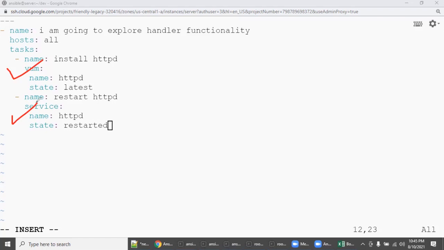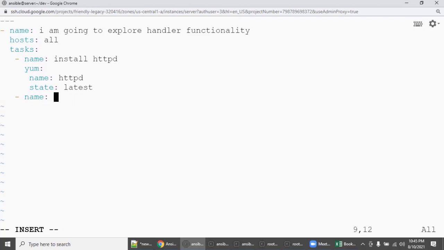But I don't want to do that. I want whenever there is an installation successful, right? Then only the restart should happen, right? So that is where the handler is going to help us a lot. What I'm going to do is we are going to remove this. Okay. We are going to just mention, remember, I am bringing the cursor, exact name yum.